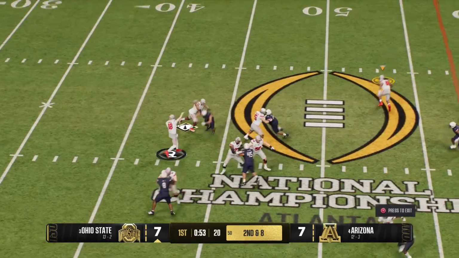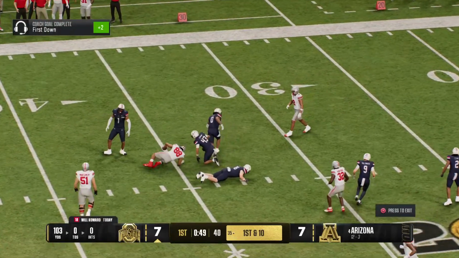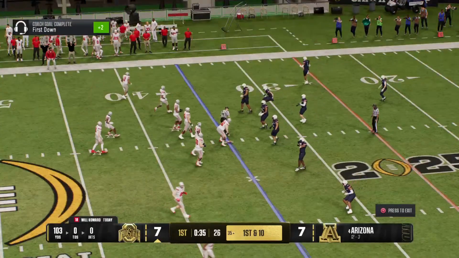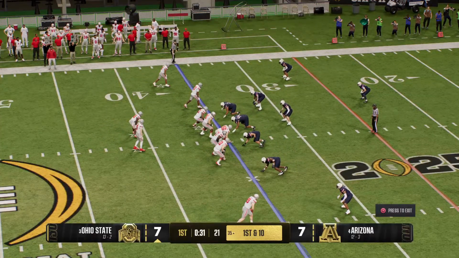And the quarterback looking to make a play through the air. Quick throw complete to the tight end. He's taken down, but that's a nice gain. They'll spot the ball now at the 35. Fresh set of downs for the offense. First down.